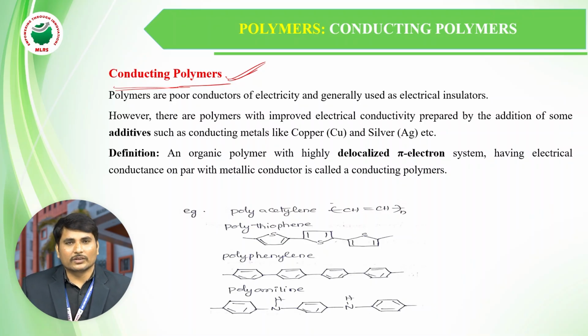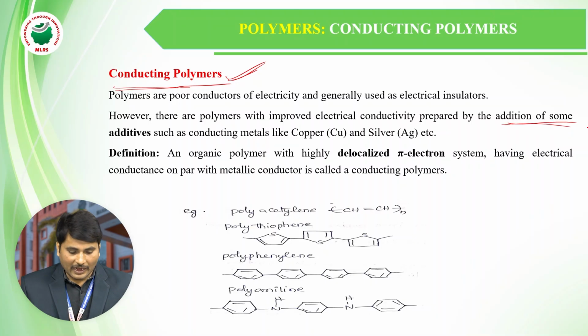What is a simple definition of conducting polymers? Polymers that allow electron flow through them are called conducting polymers. This may be due to the addition of additives.